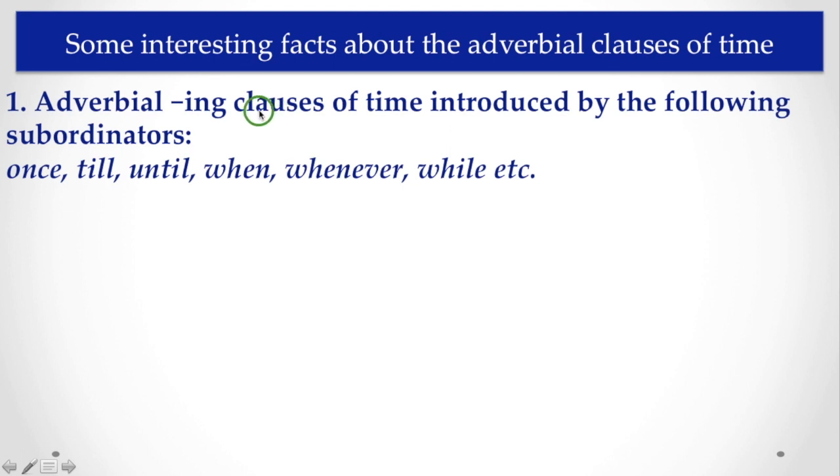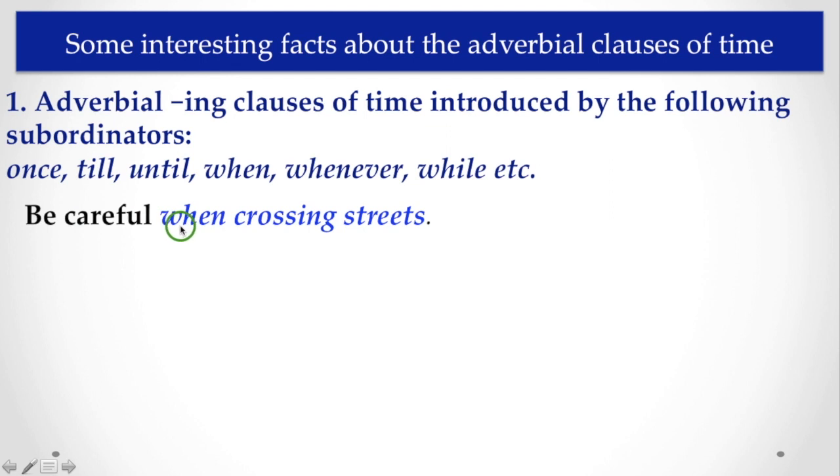The participle clauses which are used as an adverbial clause of time are introduced by subordinators such as once, till, until, when, whenever, while, etc. Now let's see the example.